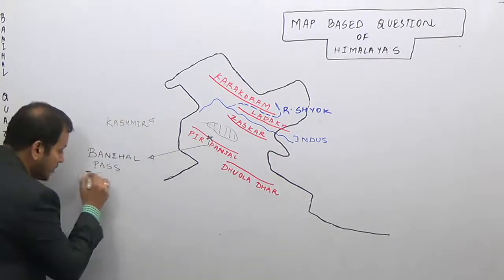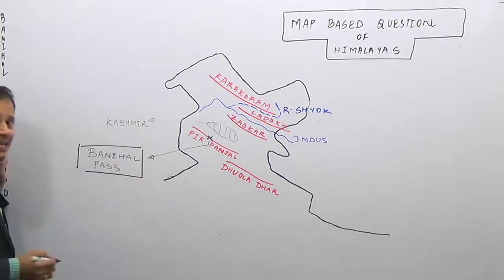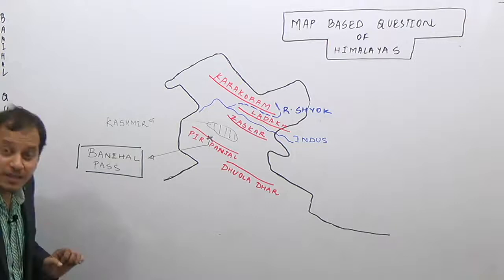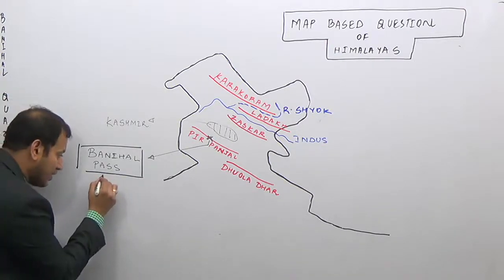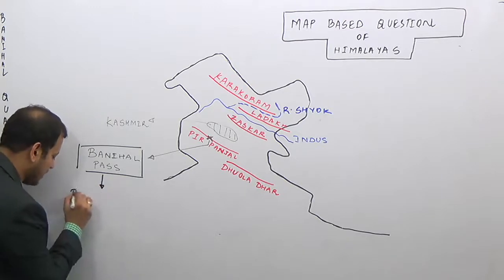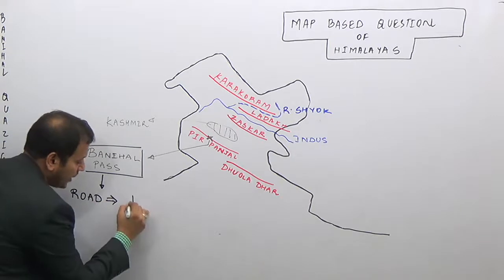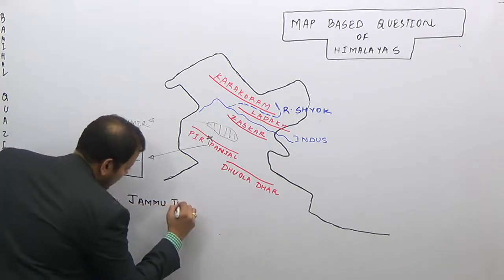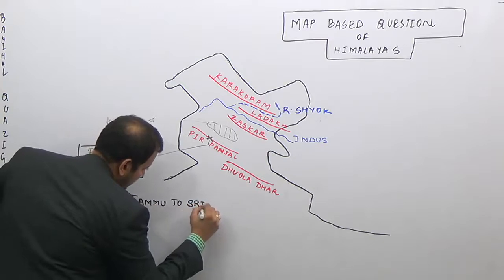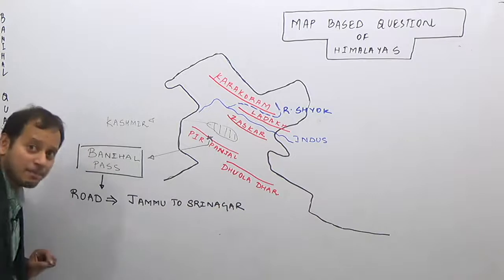One is related to road, and the other is related to the railways. Regarding the road, the Banihal Pass is a road joining Jammu to Srinagar.